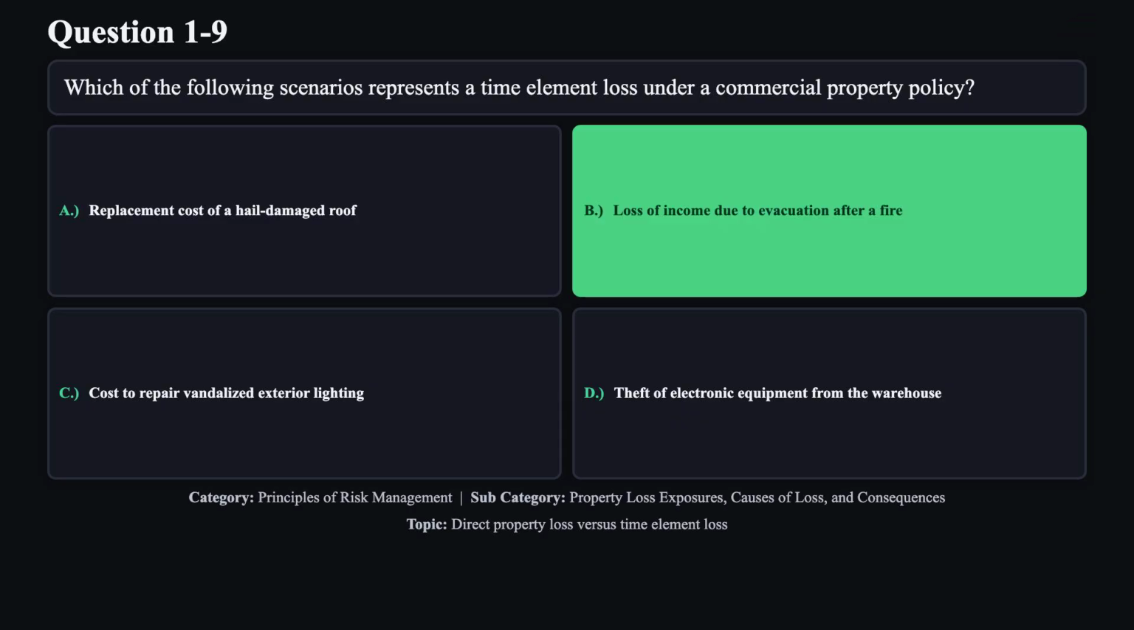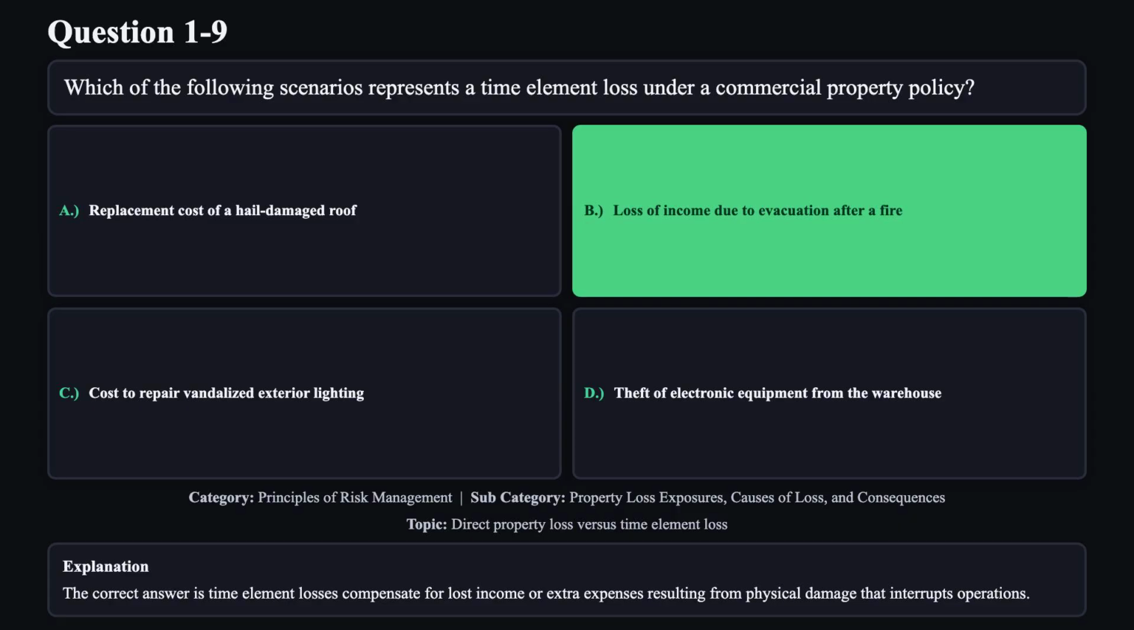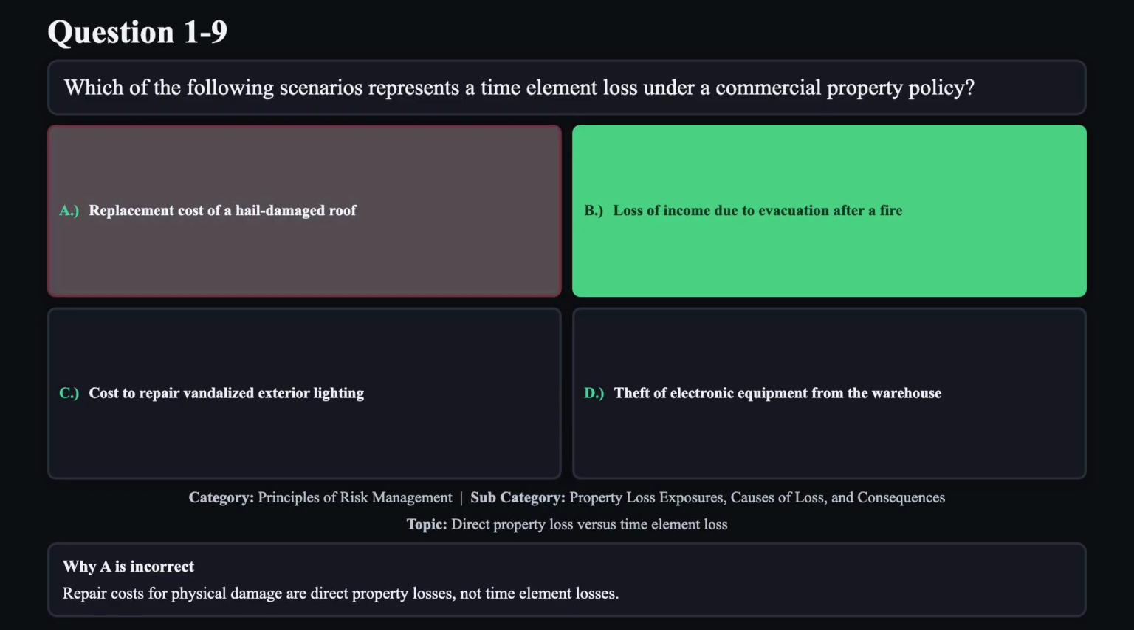The correct answer is B. The correct answer is time element losses compensate for lost income or extra expenses resulting from physical damage that interrupts operations. Reason A is not correct. Repair costs for physical damage are direct property losses, not time element losses.